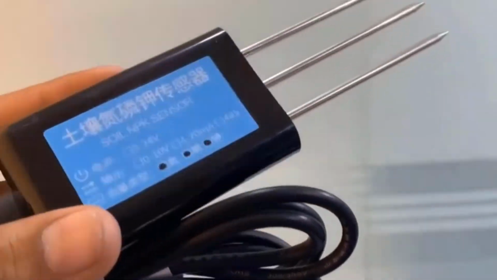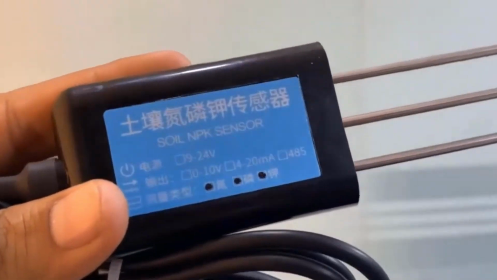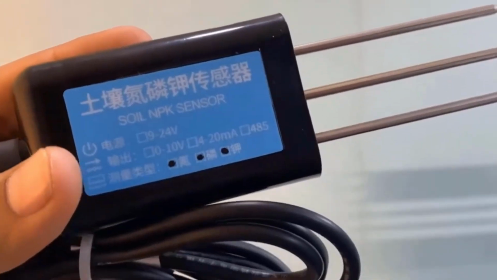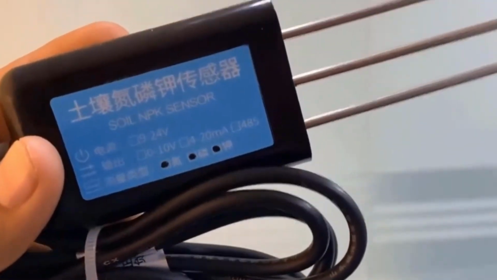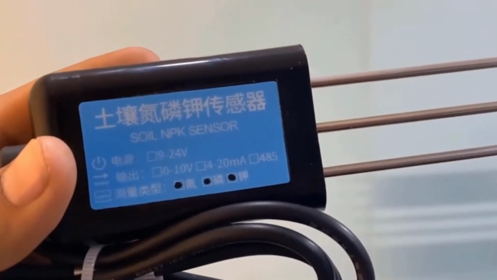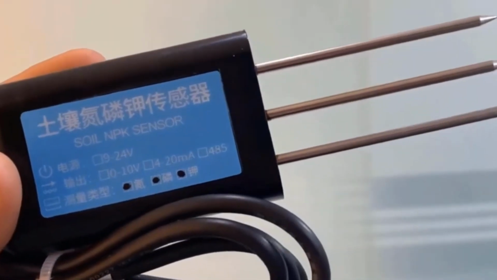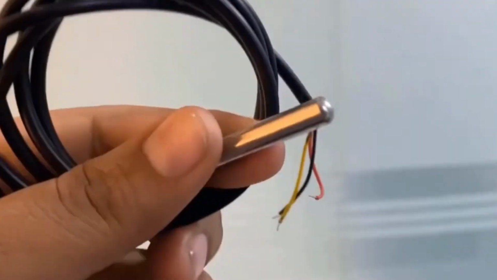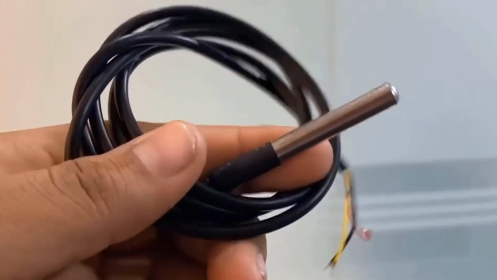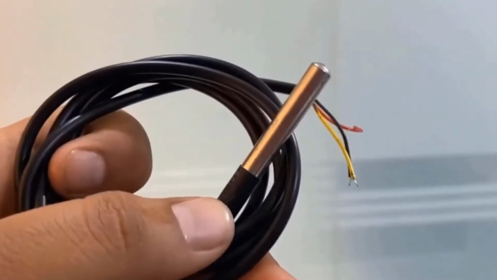After dispensing, the system does not stop. Again, the sensor reads the updated soil values and the ESP32 checks whether the nutrient level is sufficient. If it is enough, the pump turns off automatically. So this process keeps repeating continuously. That's why it is called a closed loop system.